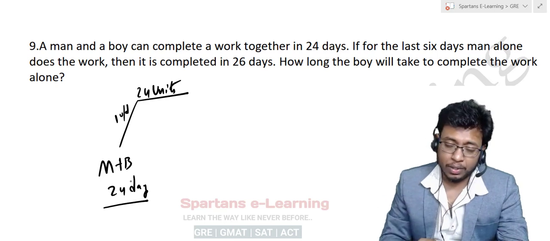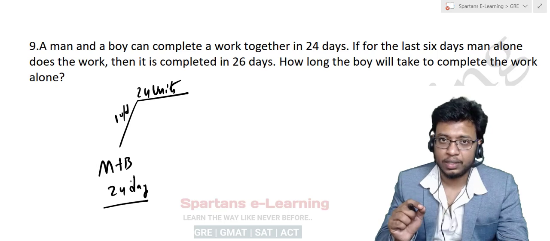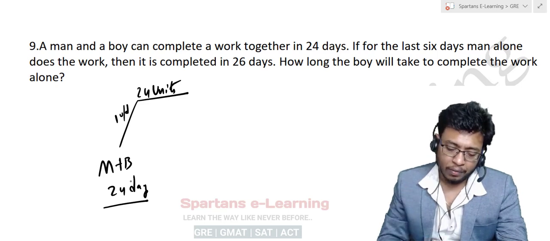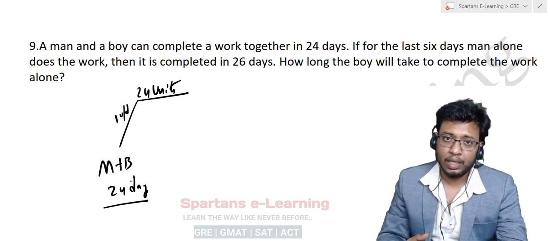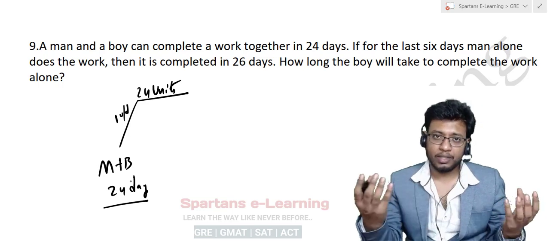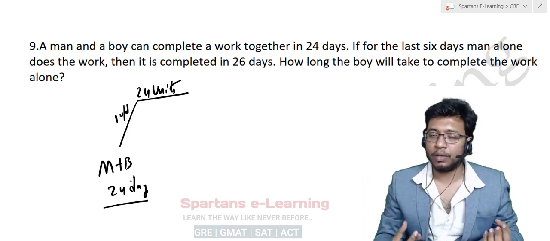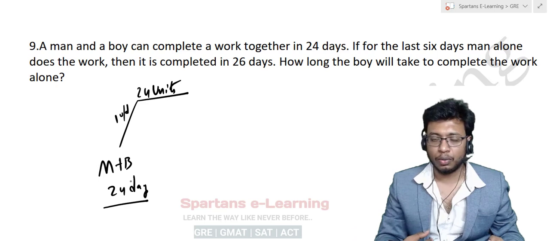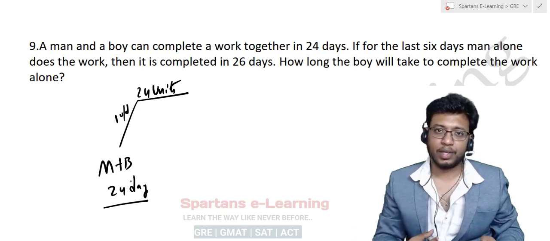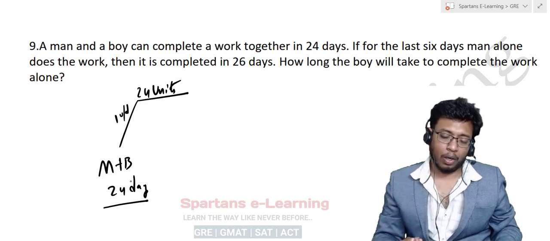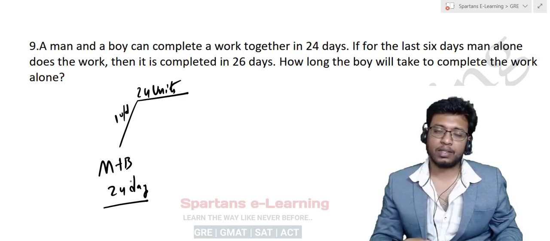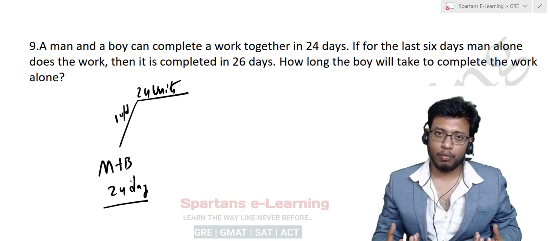If you observe closely, efficiency is also an average. So whenever you are using it in mixtures, be careful. Whenever you are mixing two efficiencies, you can do that. Why? Because efficiency is also an average. As I told you, all averages can be mixed. And the ratio we get below will be the weights.